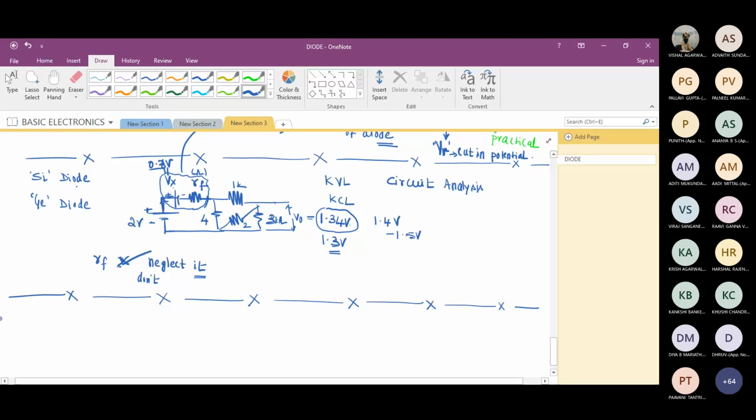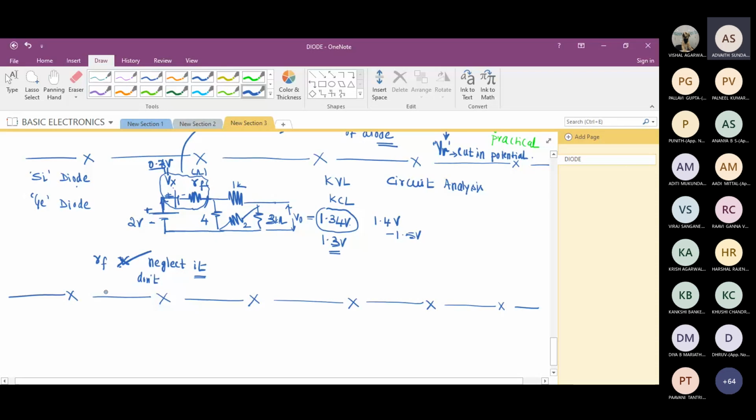Okay. What I'm planning to do is, in the file section of the team, I will also send some problems on this. Will you try to sit and solve? Yes, sir. I want each one of you to sit and solve. If you can't solve, I'm going to help you. But I want your efforts, because after this much explanation, I'm expecting you to solve all those problems. Is it okay? Yes, sir.